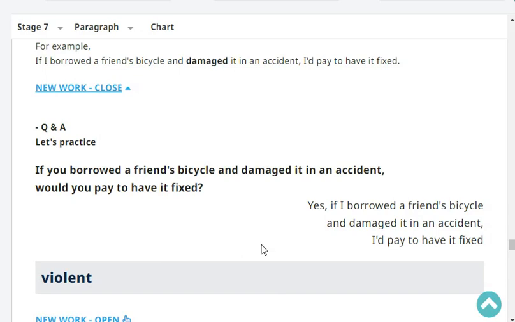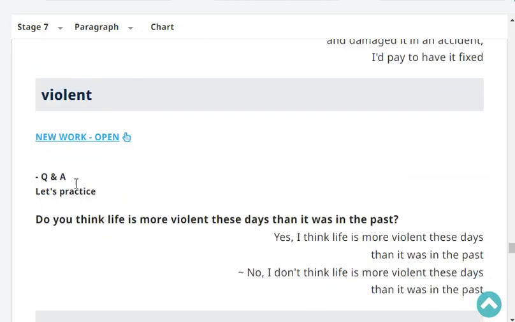Yes. If I borrowed a friend's bicycle and damage it in an accident, I'd pay to have it fixed. Very good. Next, repeat. Violent.